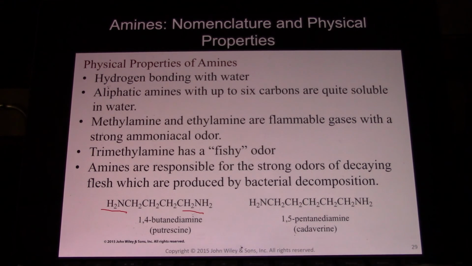Notice that 1,5-pentanediamine is literally called cadaverine. 1,4-butanediamine is putrescine, for putrid. So when you have more than 1 amino group, you get a really bad smelling molecule. In general, the 2 chemical moieties that the human nose is amazingly sensitive to are nitrogen and sulfur. You can smell them in extremely small amounts, and they smell extremely bad to the human nose.